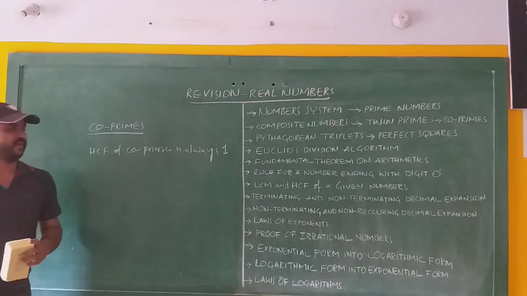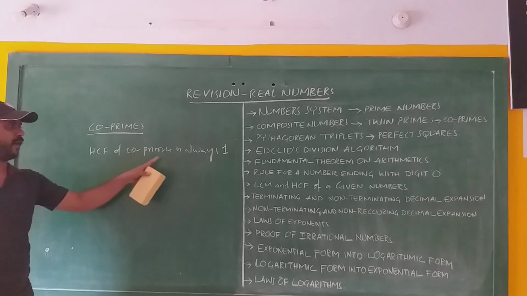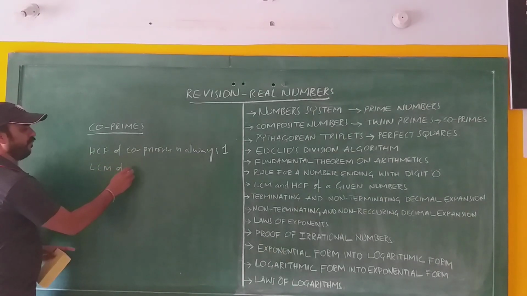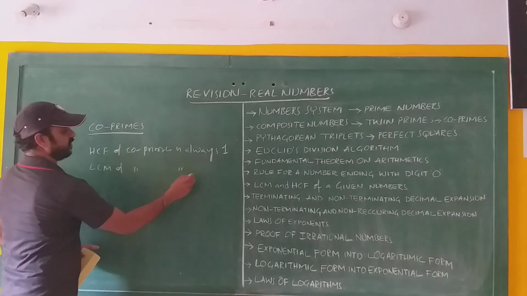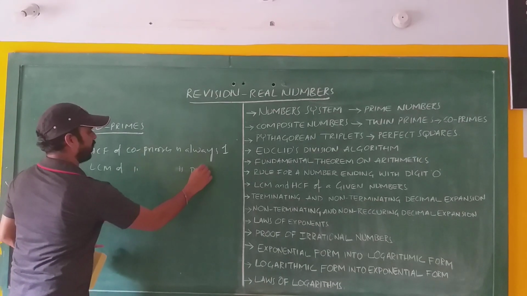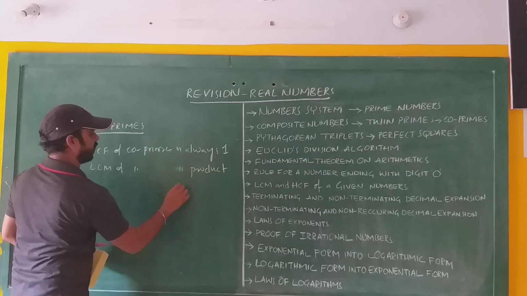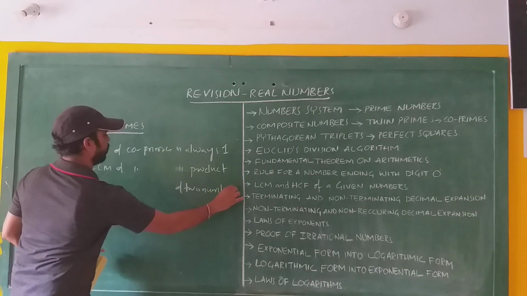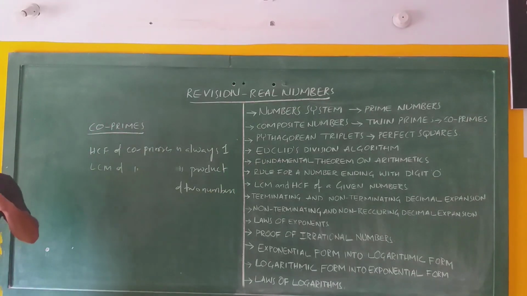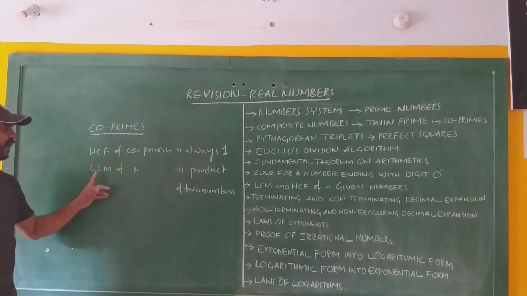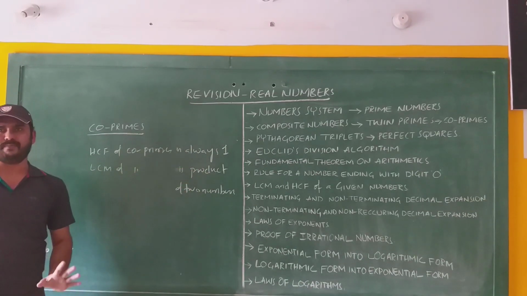The highest common factor of co-primes is always 1, and the LCM of co-primes is equal to the product of the two numbers. That means if two given numbers are co-primes, then their HCF is how much here? 1, and their LCM is the product of the two numbers.